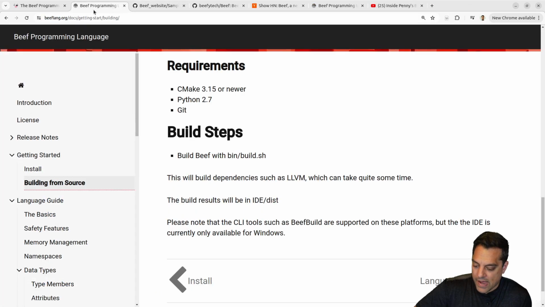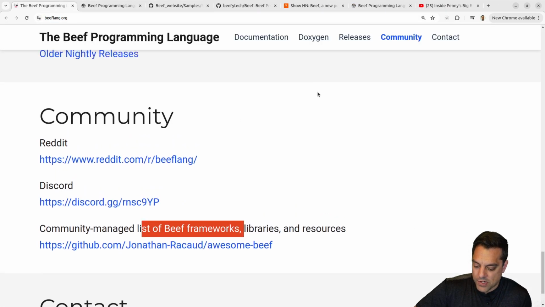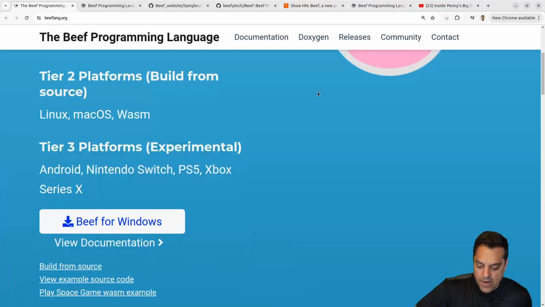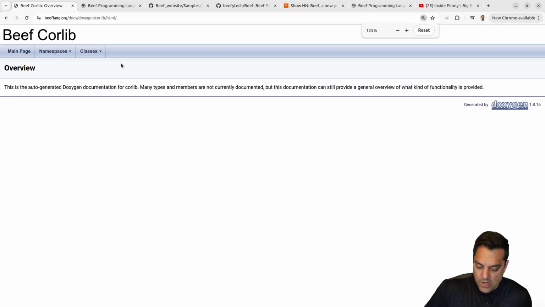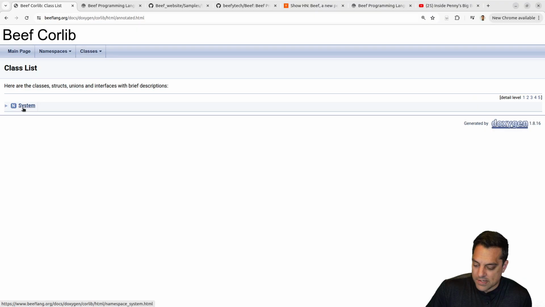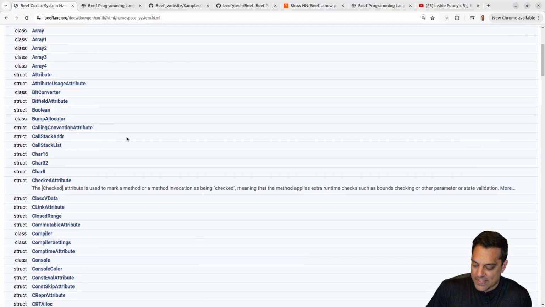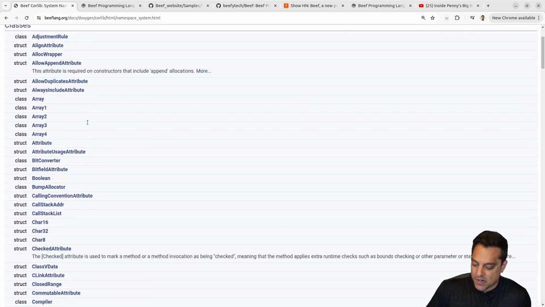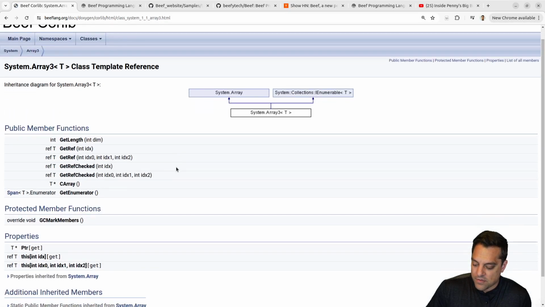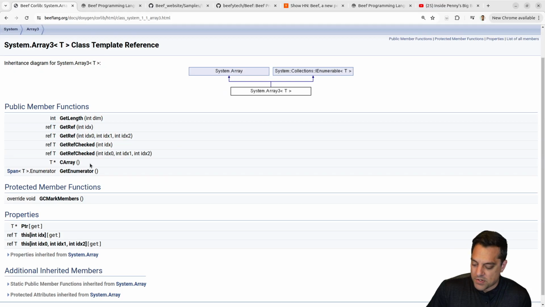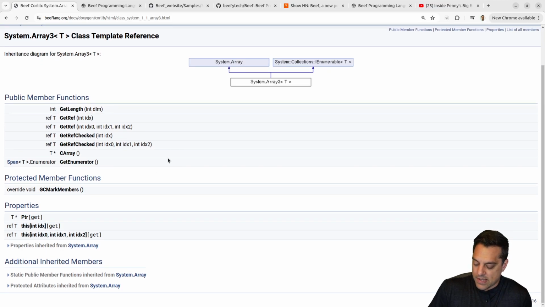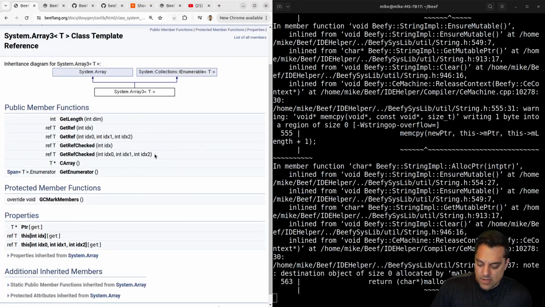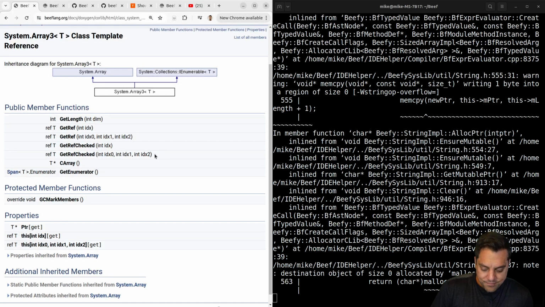Let's go ahead back here. We'll look at the language here in a moment, after we get a successful build. Okay, we got Doxygen here. Okay, auto-generated Doxygen page here. Let's see, we got our classes. What am I looking at here? Okay, I guess our core library here. Okay, you got all the types here. What's an array 3? I just want to look at the documentation. 3-dimensional array here. Okay, reasonable enough to look at. No problems. You can see easily what's going on here, so no problem there.